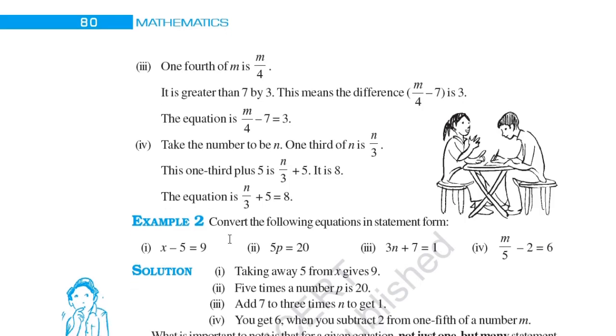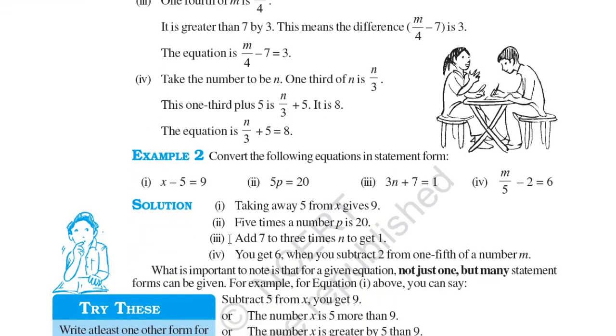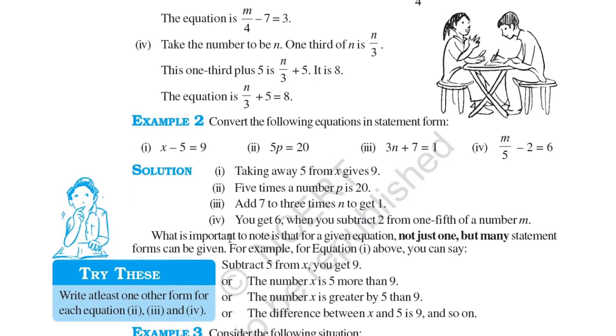So there is example number 2. Convert the following equations into statement form. Here it is given x minus 5 is equal to 9. Take away 5 from x gives 9. It's simple as that. x minus 5 is 9 means take away 5 from x gives 9.